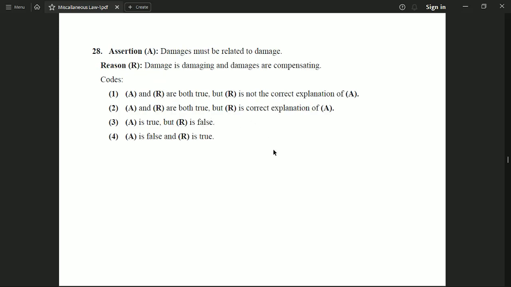Now the next question is assertion is given as damages must be related to damage. Reason is given as damage is damaging and damages are compensating. And the correct option to this question is option number 1, which says that assertion and reason are both true, but reason is not the correct explanation of the assertion.